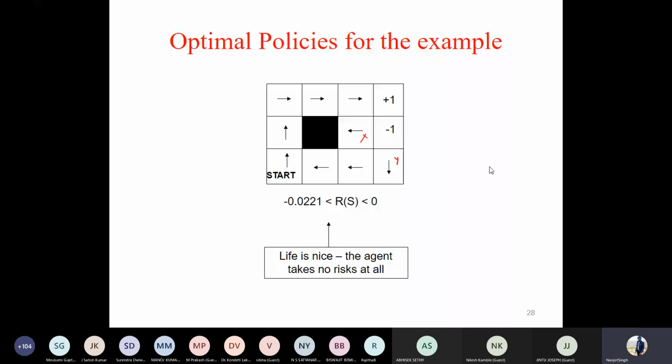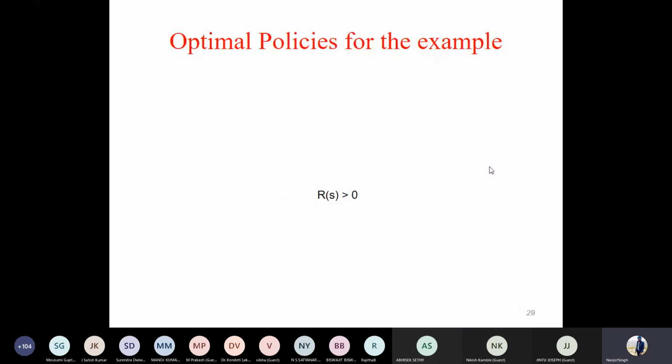Now the last one. This is a bit interesting. What if the reward of every non-terminal state is a positive value? What do you think?